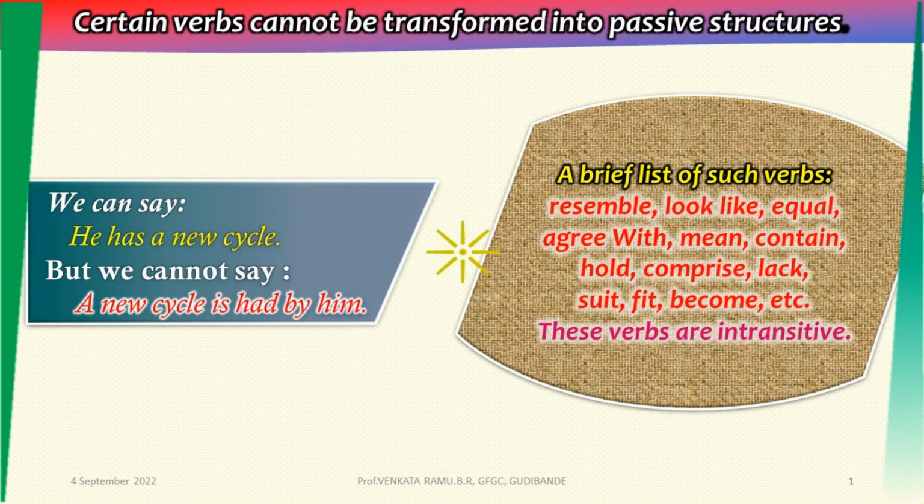Let me give a brief list of such verbs. They are resemble, look like, equal, agree with, mean, contain, hold, comprise, lack, suit, fit, become, etc. These verbs are intransitive. They cannot be transformed into passive structure.